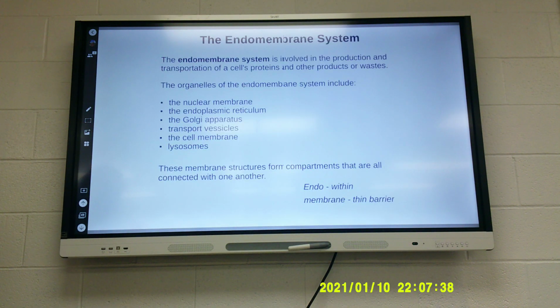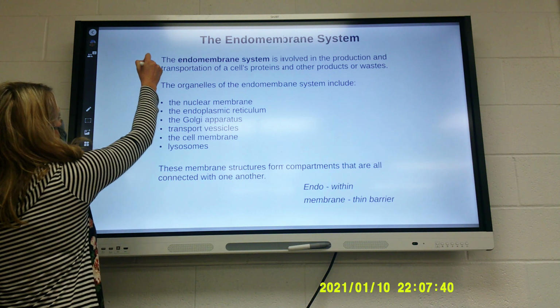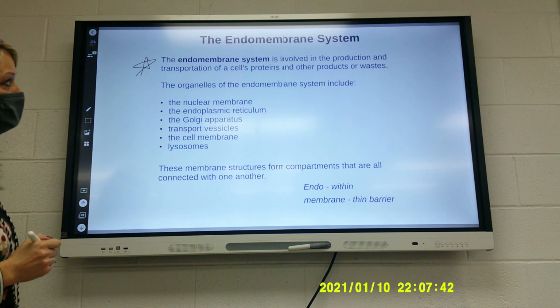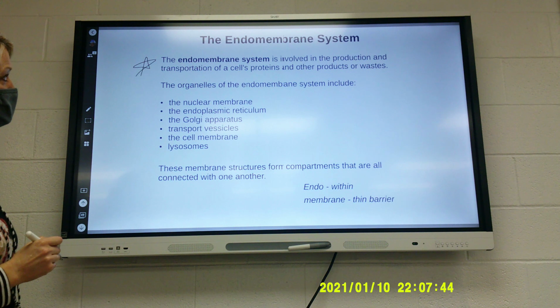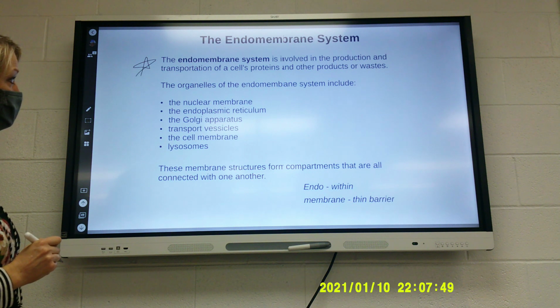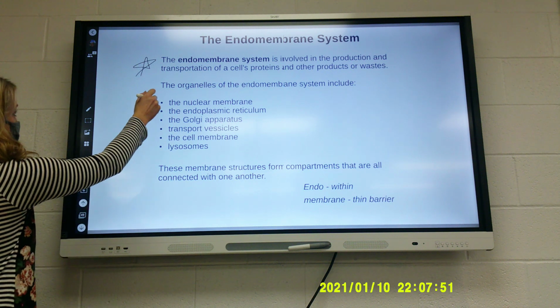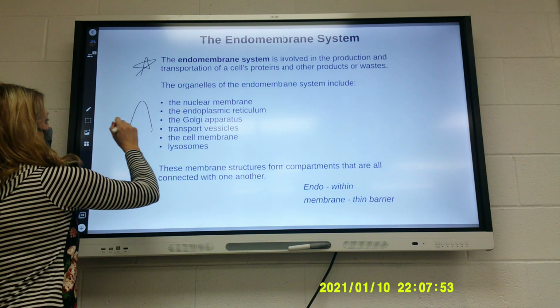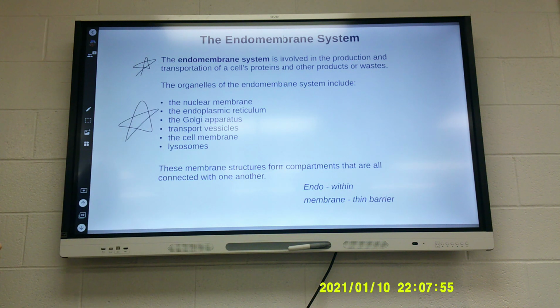The endomembrane system. The endomembrane system is involved in the production and transportation of a cell's proteins and other products or wastes. The organelles in the endomembrane system include, make a big star there, the nuclear membrane, endoplasmic reticulum, Golgi apparatus, transport vesicles, the cell membrane, and lysosomes.